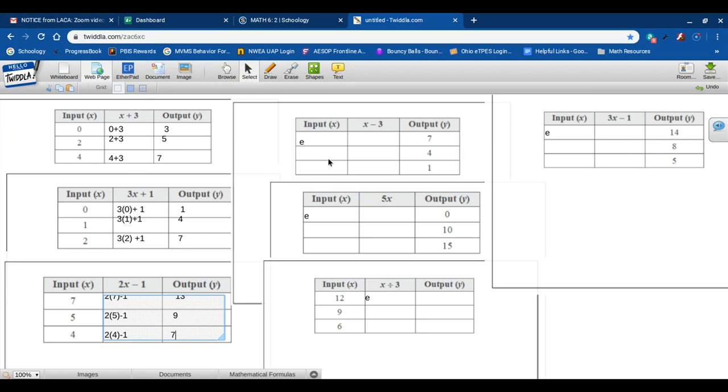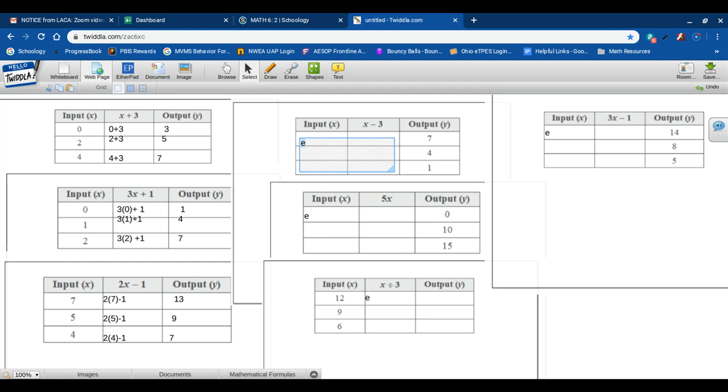Now these other input-output tables or function tables, my rule is x minus 3 here, but you'll see that I'm missing the input, but I've got the output. So in this case, I'm finding the input based on the output. So I can use inverse operations to solve.